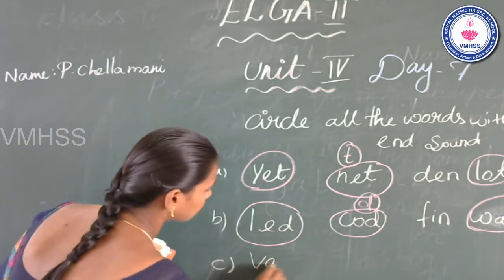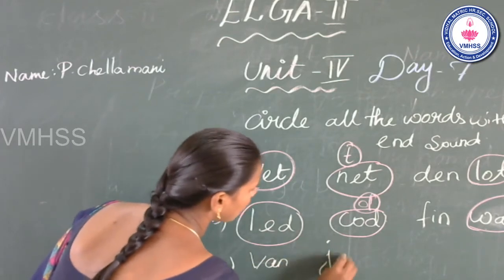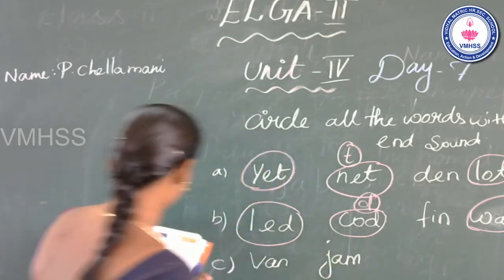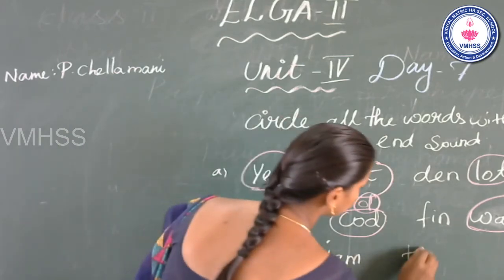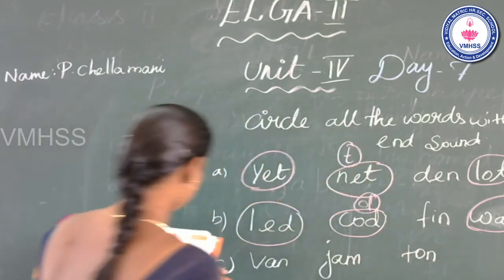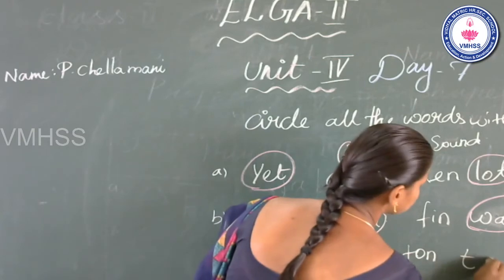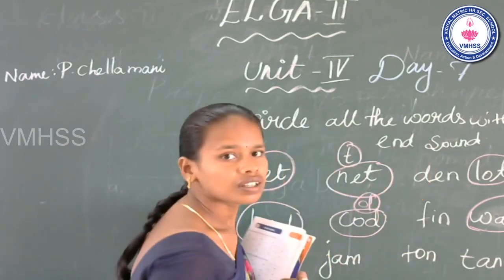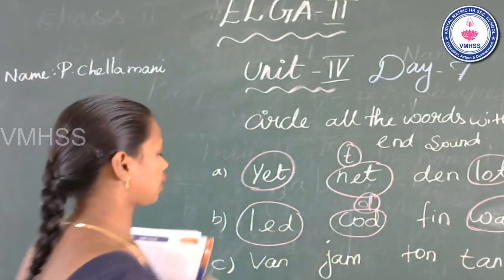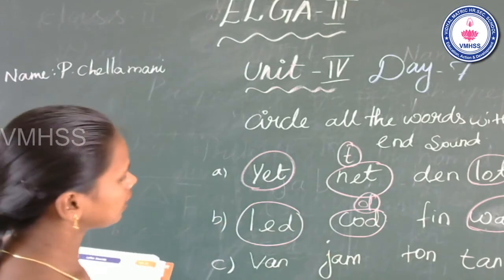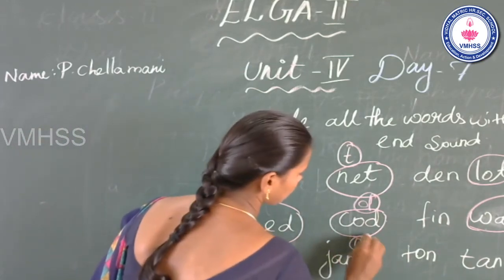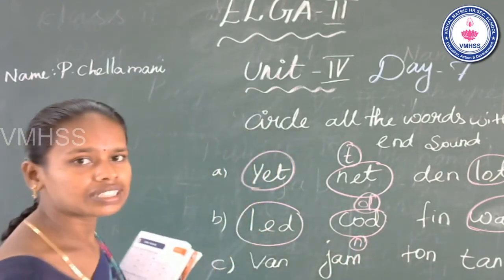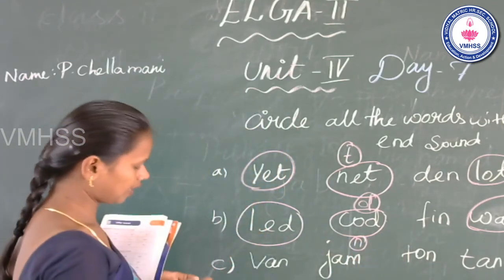Van. Jam. Gun. Tan. Okay. Now I say the end sound in. What is the end sound? In. Okay. See the first word.